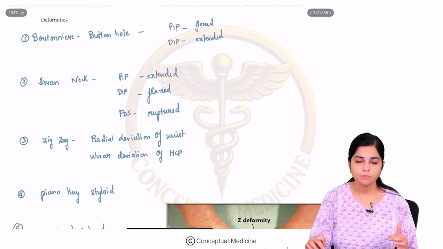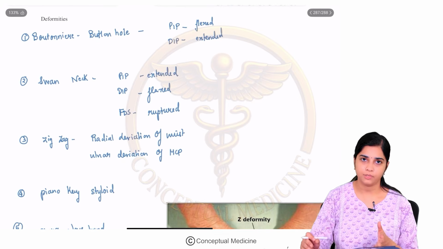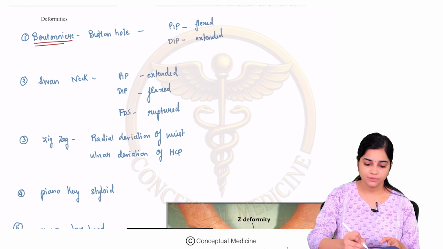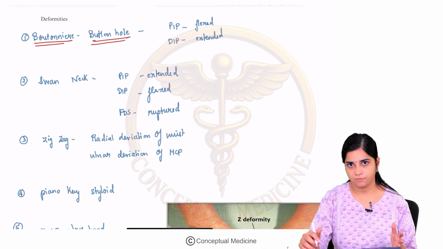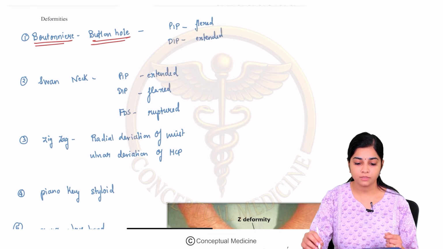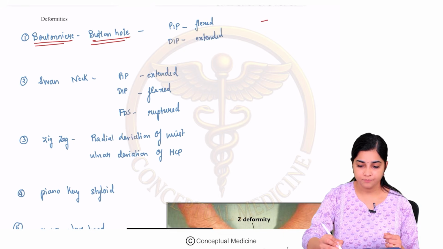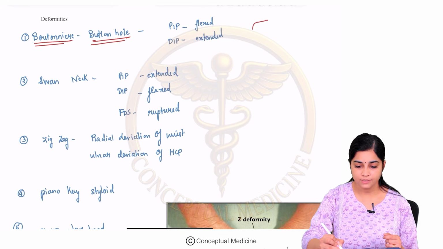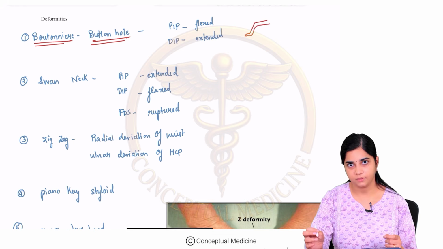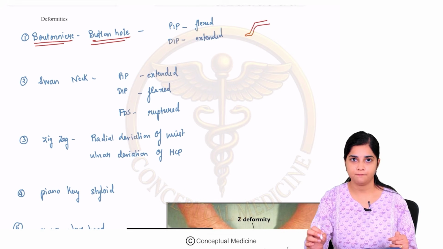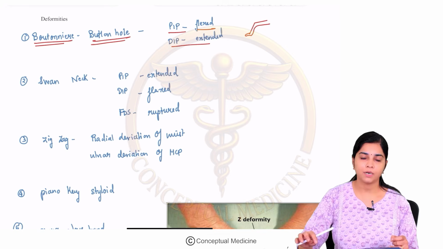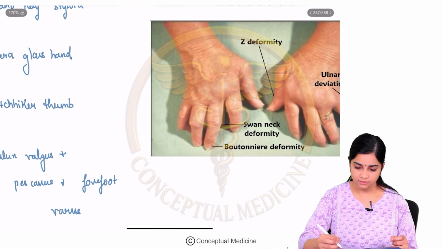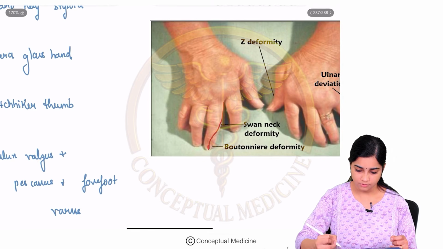Let us look at the deformities in rheumatoid arthritis one by one. The first is a boutonniere or buttonhole deformity. The first deformity, which is very common, is the boutonniere or buttonhole deformity, where the proximal interphalangeal joint is flexed whereas the distal interphalangeal joint is extended, right? This is what we call the buttonhole deformity. So if you see here, this is a buttonhole deformity.